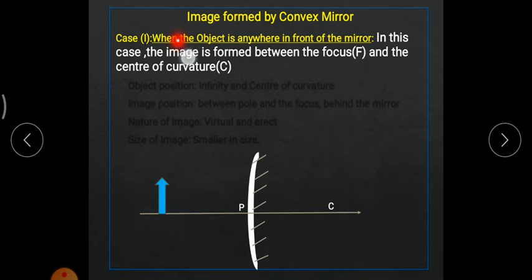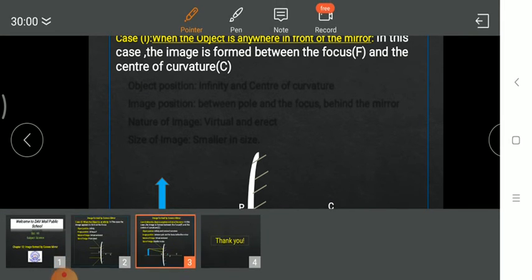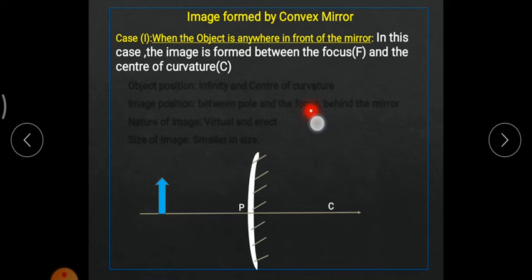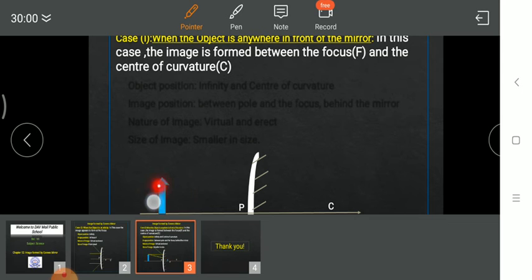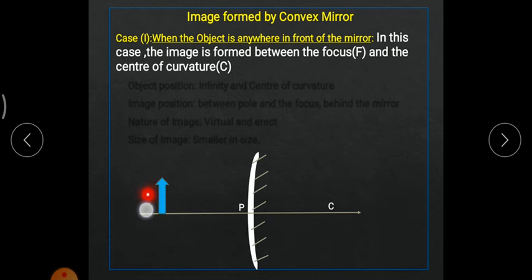Now, whenever the object is placed anywhere in front of the mirror, so this is the object. All the terminology, that is center of curvature and focus, would come over here. Why is it so? Because this is an imaginary hollow sphere which is created behind the mirror. So the center of curvature would be coming over here, and focus would be coming over here. So whenever the object is placed in front of the mirror, that is over here, where will the image be obtained? Let's see.